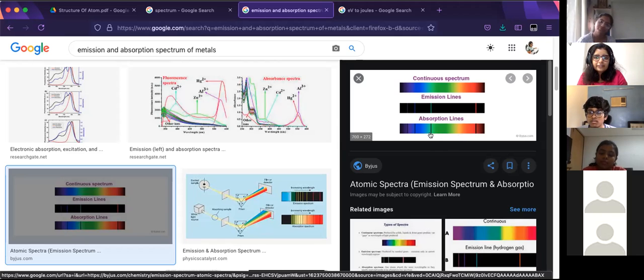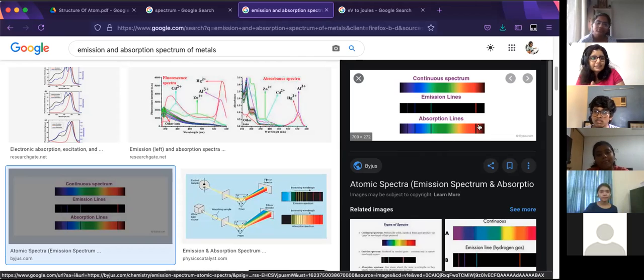Wherever you find the black lines, that particular matter is absorbing those particular frequencies. Because the atoms of that matter have taken away those lines, it's not getting transmitted to the other side. And because you're getting the spectrum as the light is getting absorbed, these are called absorption lines, or this is called an absorption spectrum.